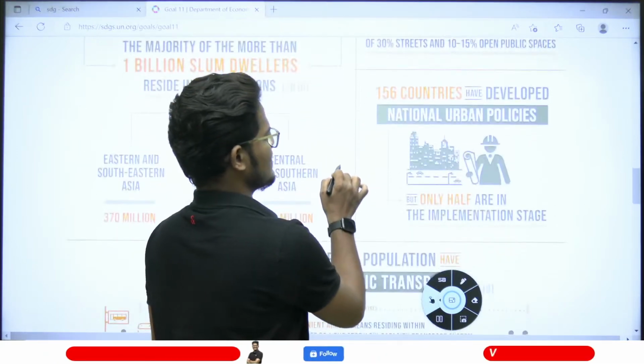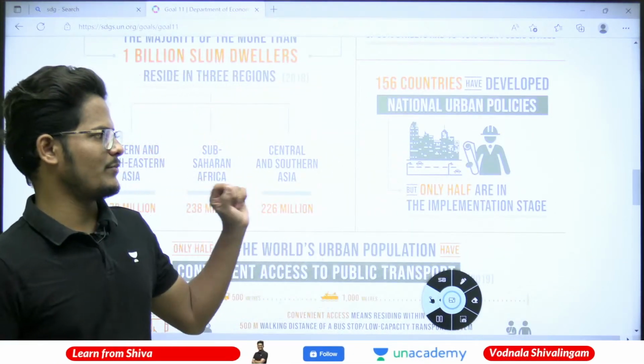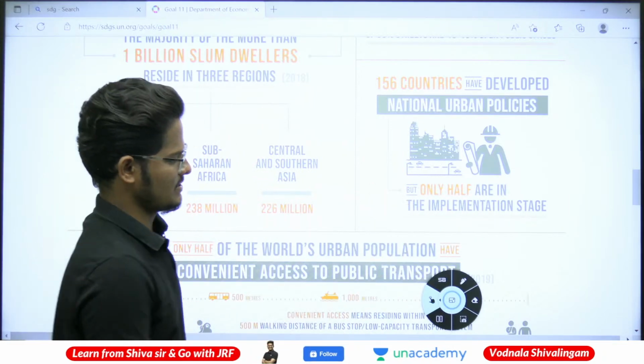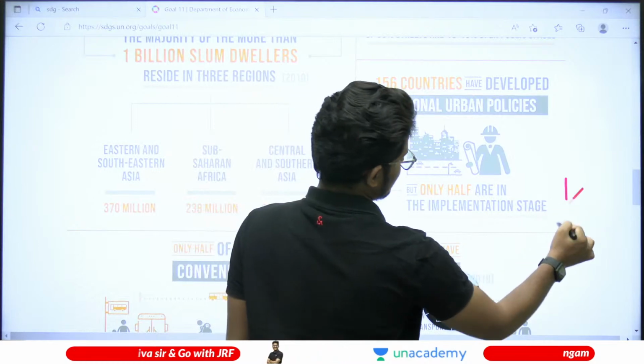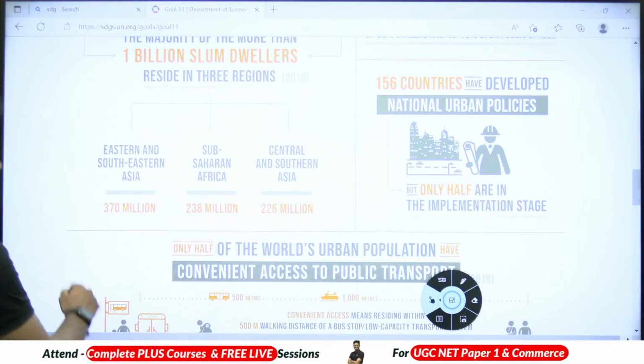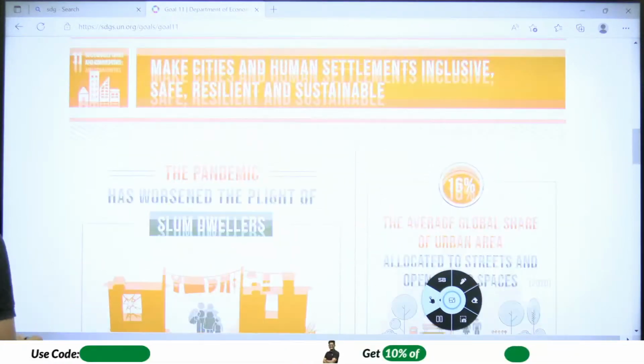And 156 countries have developed national urban policies, but only half are in the implementation stage. How many are in the implementation stage? Again, half, 50% only. That's about the pandemic situation and all.